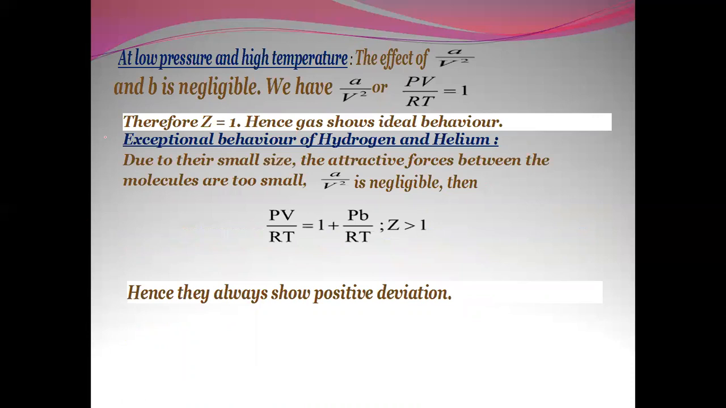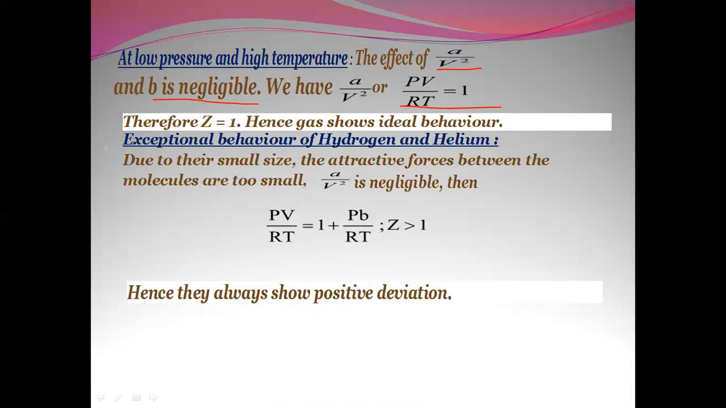So at low pressure and high temperature, the effect of a by V square and b is negligible. So we have PV by RT is equal to 1, and hence Z is equal to 1, hence the gases show ideal